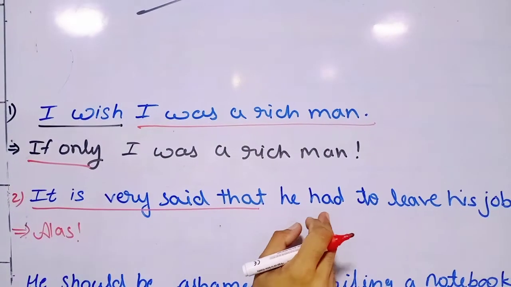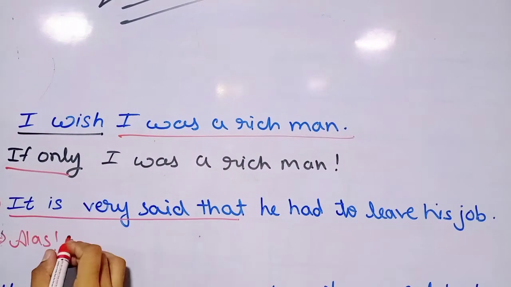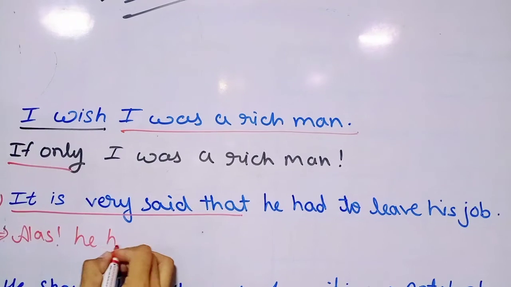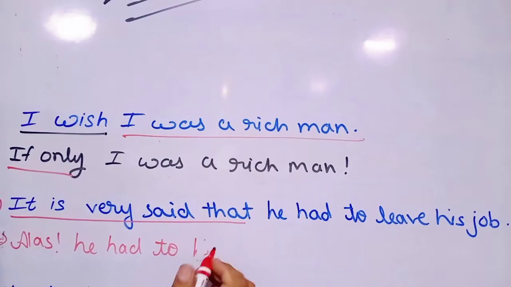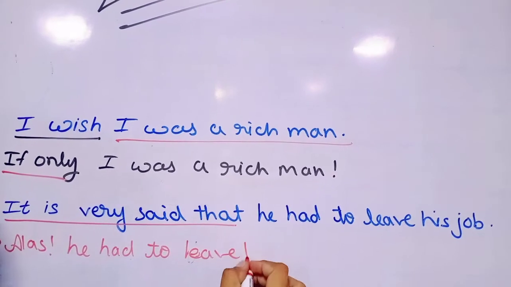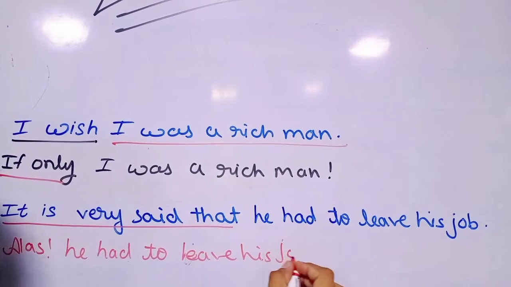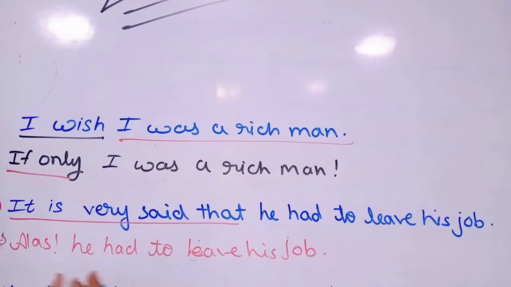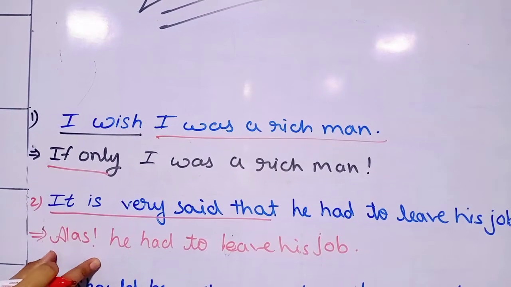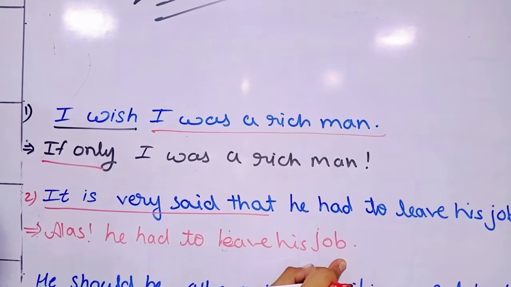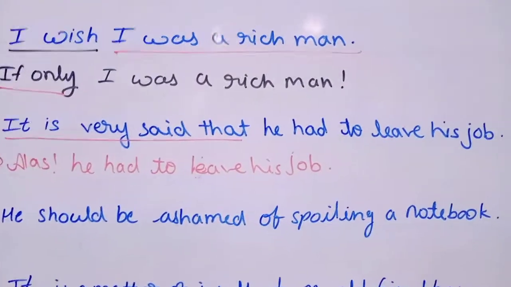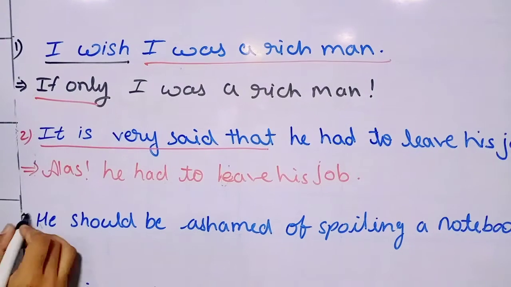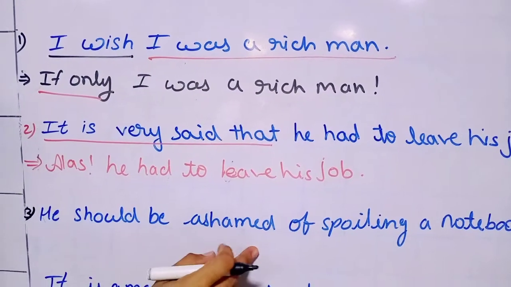And the rest, whatever is the remaining sentence, we write as it is: "He had to leave his job." and a full stop. Because we use the exclamation mark earlier, at the end of the sentence we cannot use it.